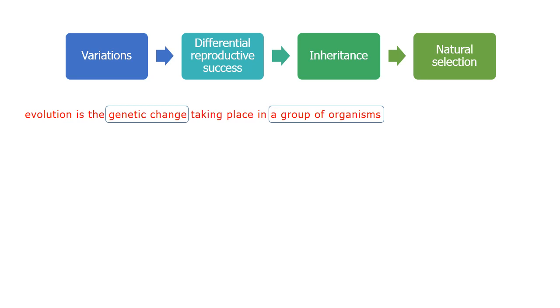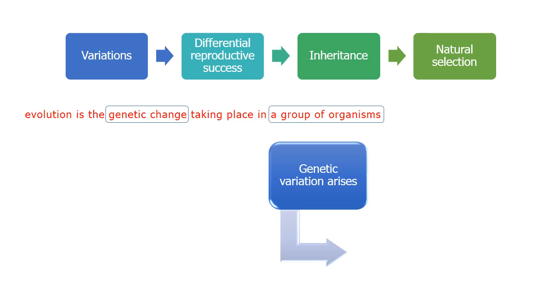Evolution can be described as a two-step process. First, genetic variation arises in a population. It is because mutation and recombination events create new genes as well as new combinations of genes. In sexually reproducing organisms, meiotic cell division plays a major role in adding genetic variation. Independent assortment of chromosomes and crossing over events create the new combinations of genes.